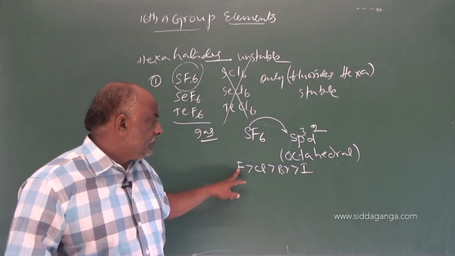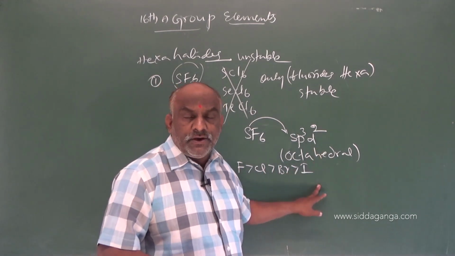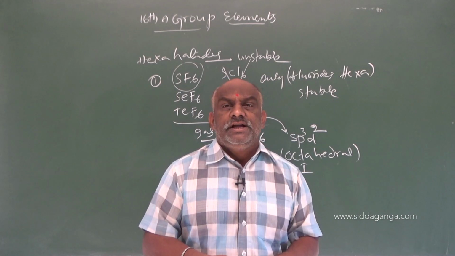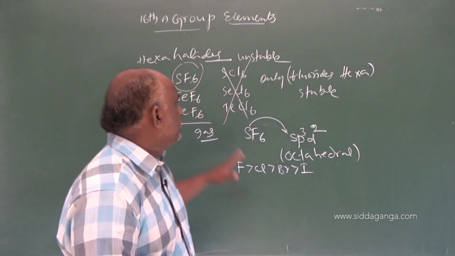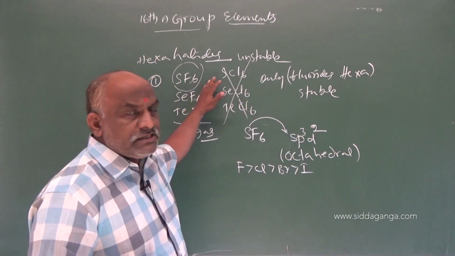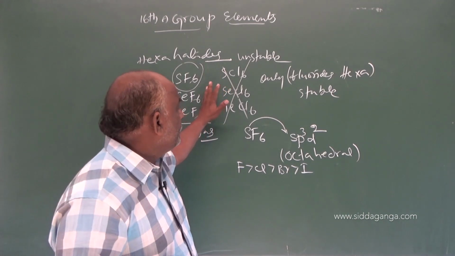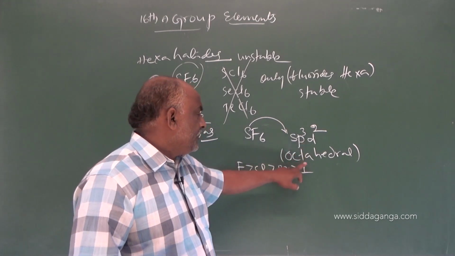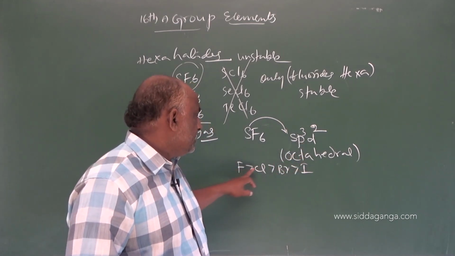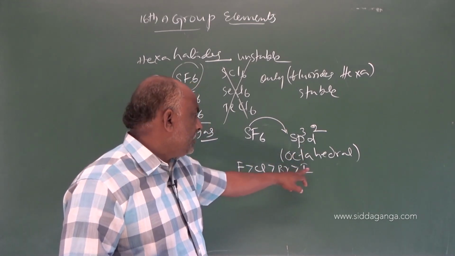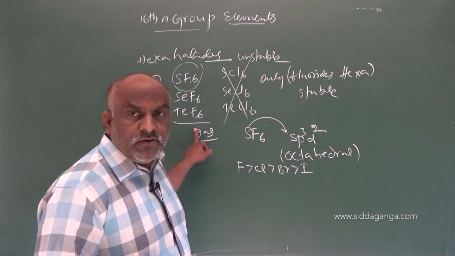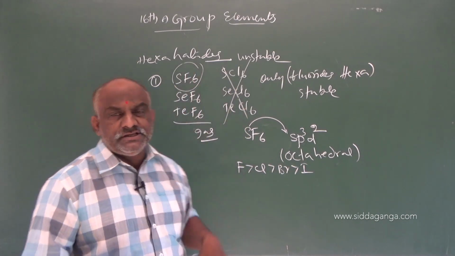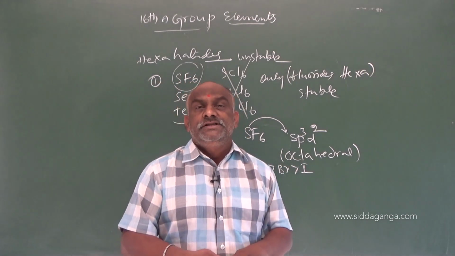Stability of halides: fluorides, chlorides, bromides and iodides. All hexafluorides are gaseous. So make a note, my dear students, regarding these hexahalides, very important. All hexahalides undergo sp3d2 hybridization with octahedral geometry, and all hexafluorides are gases. Out of these examples, SF6 is extremely stable due to the steric factor.